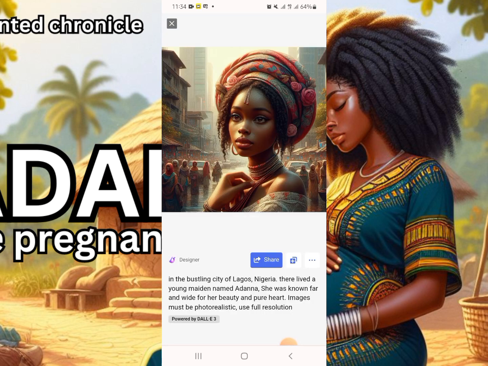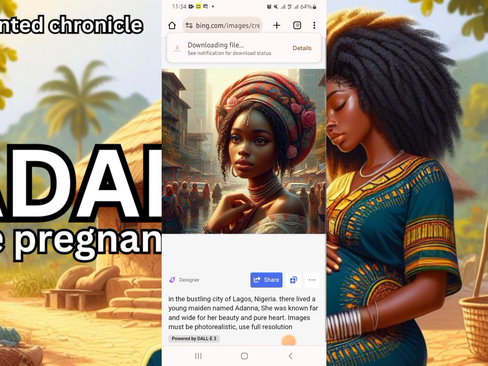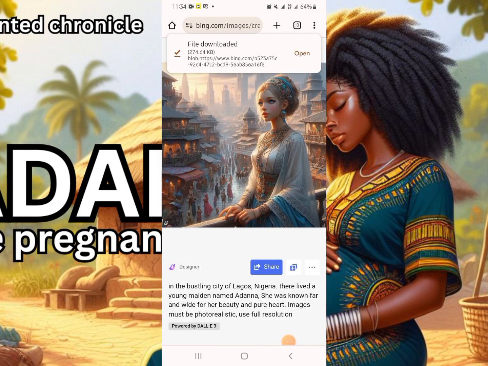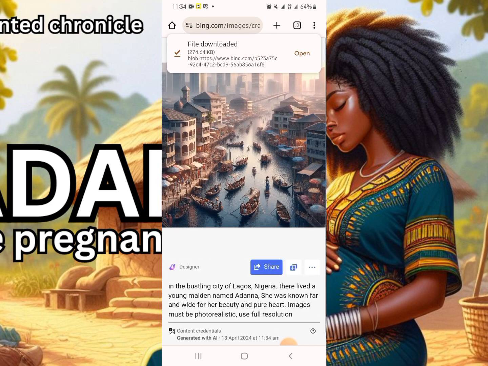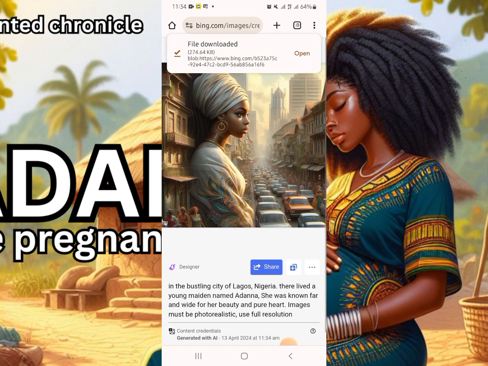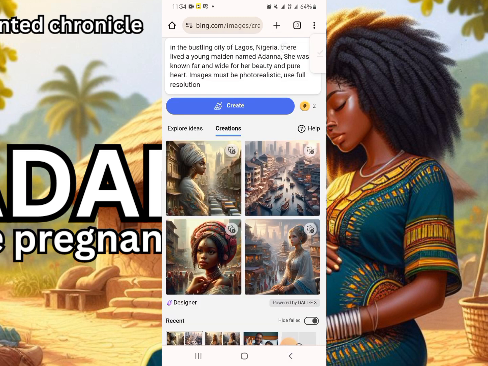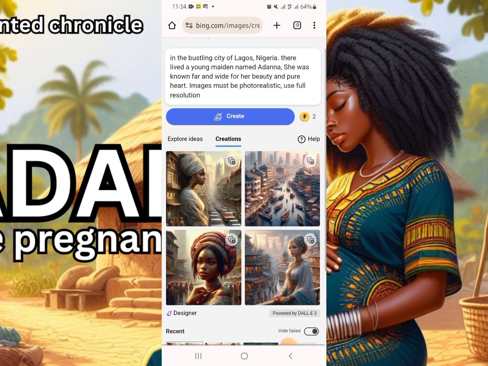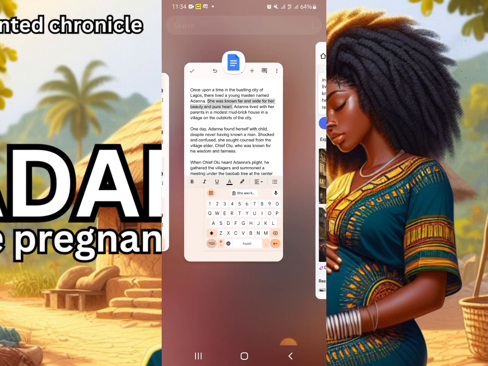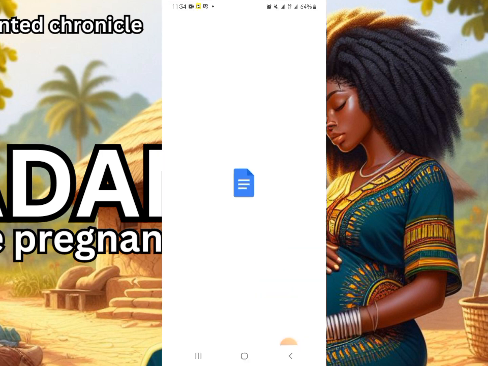So having generated the image, what we'll do is tap on these three dots here to save our image. Tap on this and tap on download to download any of the images that you want. I'm going to leave the rest of these images out. That is the only one I need there. So we'll go ahead and download the next image for our story.